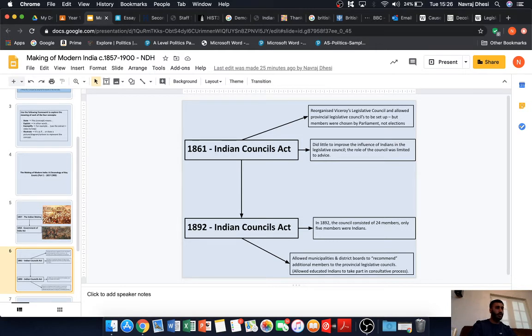And that was the beginning of this process of democratization, which really begins to accelerate from 1909 onwards, with the Morley-Minto reforms, which we'll discover next week.